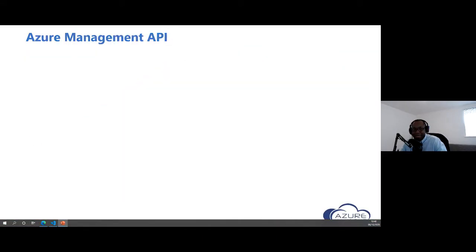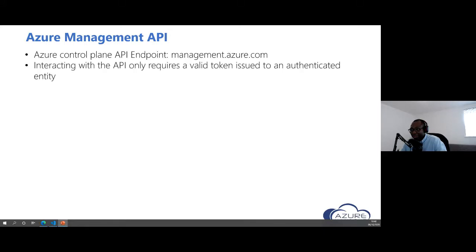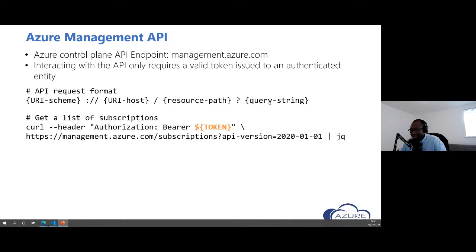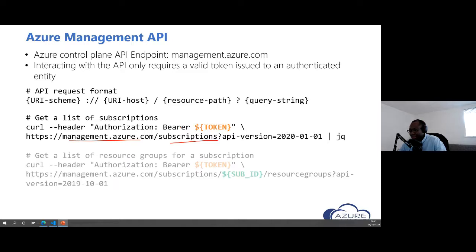So let's go back. Now that we have that, we can begin to make calls using the Azure API into the environment. The API call format of Azure is you specify the URI, the resource path, and then the query string that you're using. For example, if you want to make calls directly to Azure Resource Manager that we saw earlier, we have a token for management.azure.com, and we can use this to get a list of the subscriptions in that victim's environment. And then we pass our token to that.